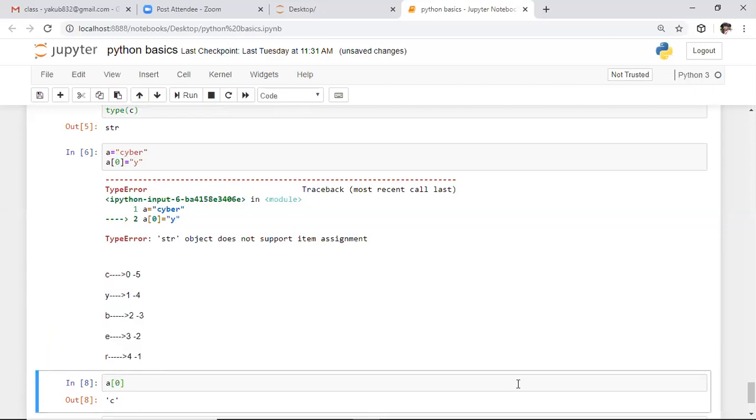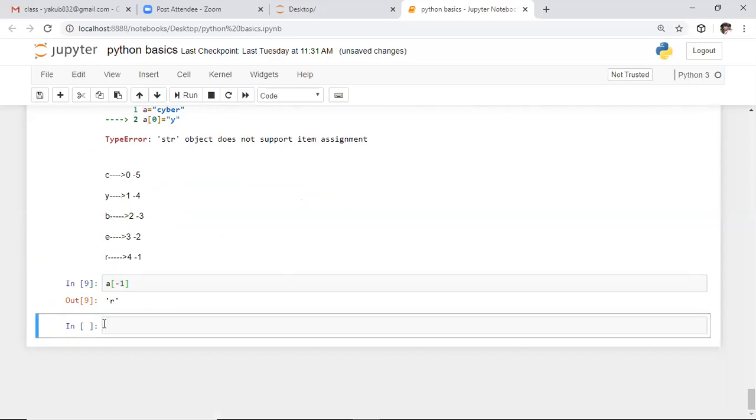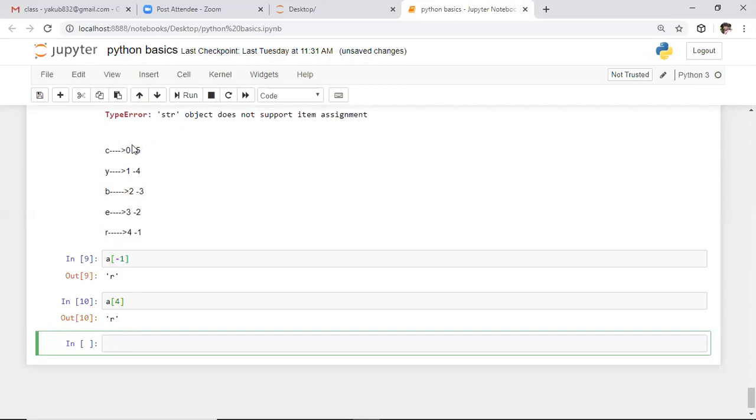Initially I specified a of 0. It returns the character present at the 0th index. Here I am specifying -1. Whenever you say -1, it will return the character present at the last index. If you want to access that with the positive index, we can say a of 4. Here a of 4 as well as a of -1 are the same. The first numbers correspond to positive indexing, and these correspond to negative indexing. Remember, positive index always starts with 0, whereas negative index always starts with -1.